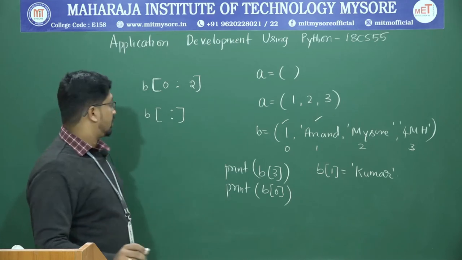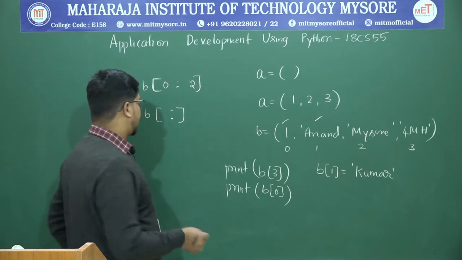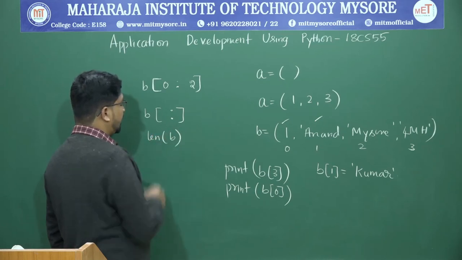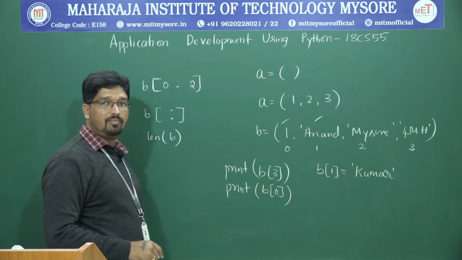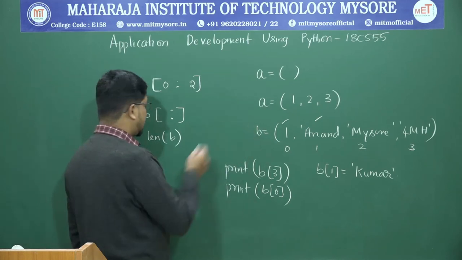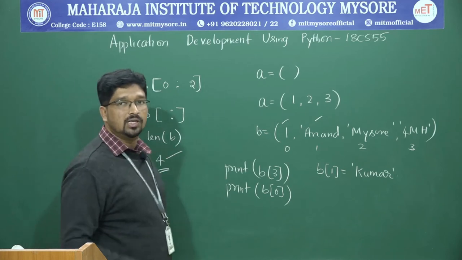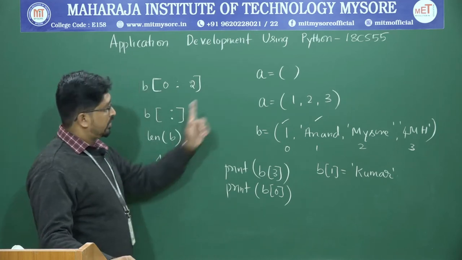Another method we have: let us say if you want to know the length of your tuple, you can say length of B, which leads to the result 4. 4 is the answer.